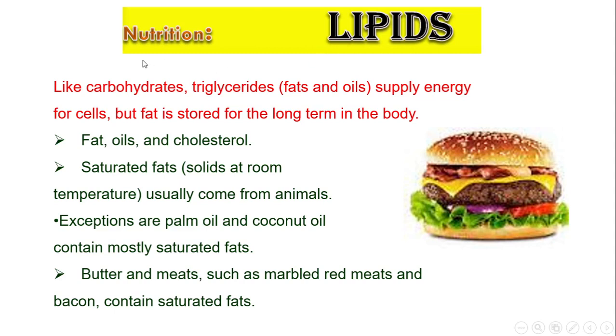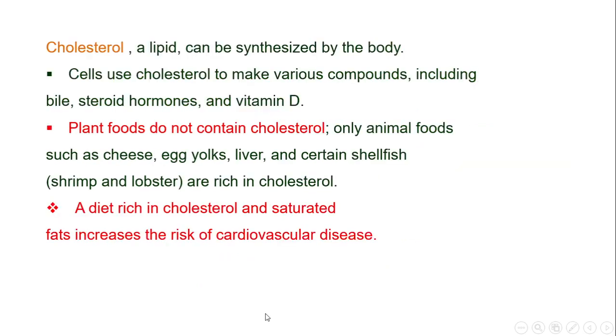Lipids. Like carbohydrates, triglycerides, fats, and oils supply energy for cells, but fat is stored for the long term in the body. Fats, oils, and cholesterol: saturated fats, solid at room temperature, usually come from animals. Exceptions are palm oil and coconut oil, which contain mostly saturated fat. Butter and meats such as marbled red meat and bacon contain saturated fats.